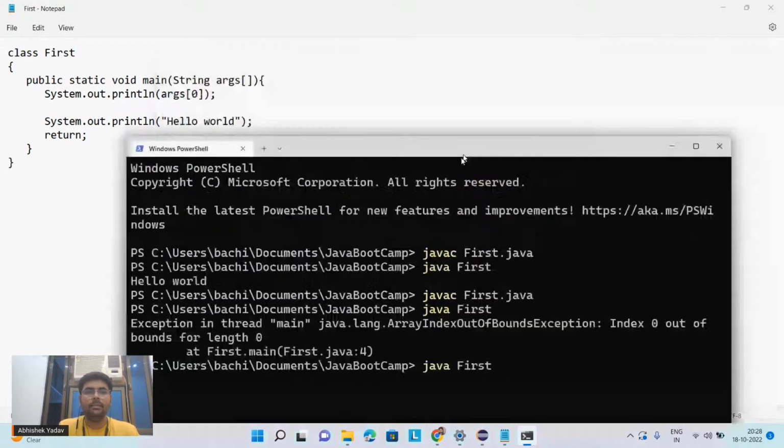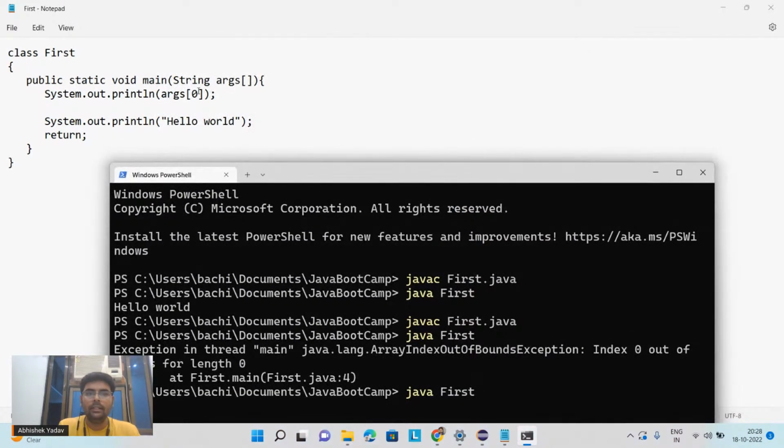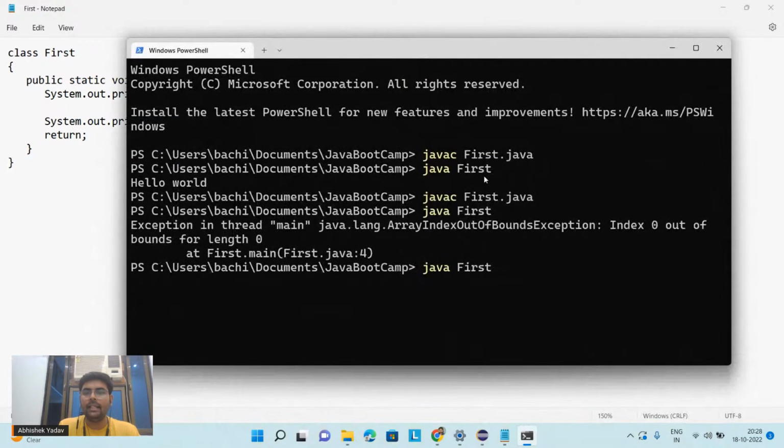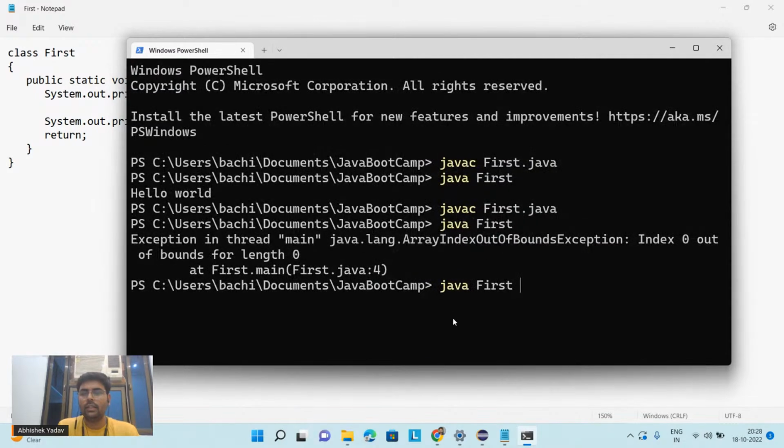Why am I getting an error? Because I'm trying to print the command line argument here, and I have not written any command line argument. Let's write one here. So I have written java first, and after that, whatever you write will be your command line data, your command line argument. So let's write let's upgrade. Okay, so here let's hit the run button.